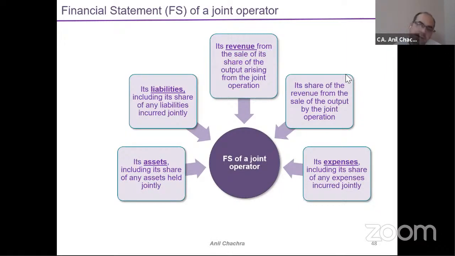In the liability part I will include the percentage of holding I hold. Under IGAAP, this type of method is allowed for the joint venture as well as the joint operation. But under Ind AS, for the joint operation part, we will follow the percentage of holding method.